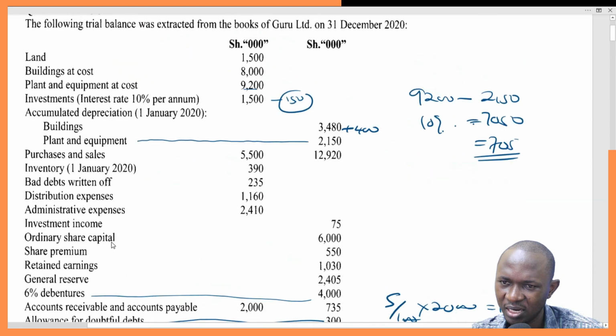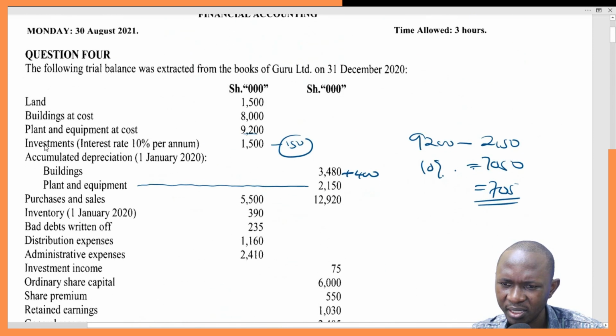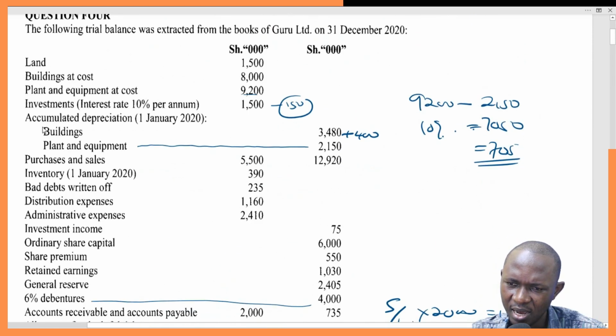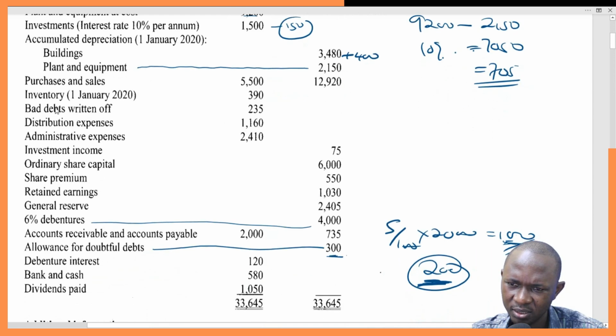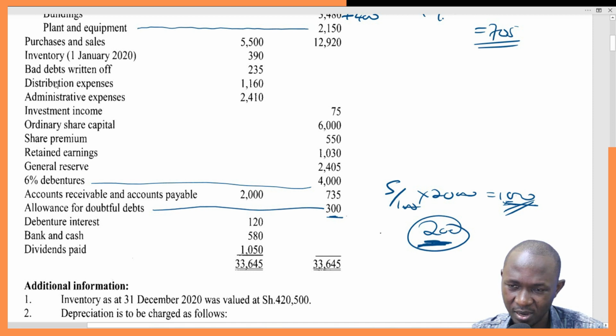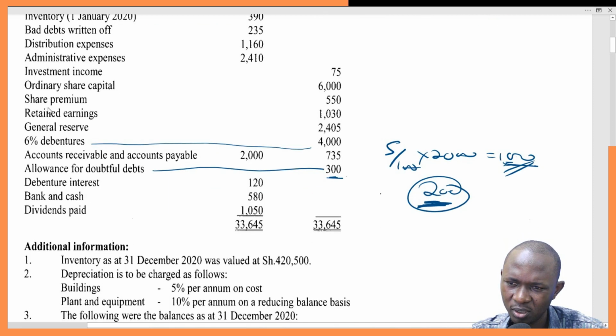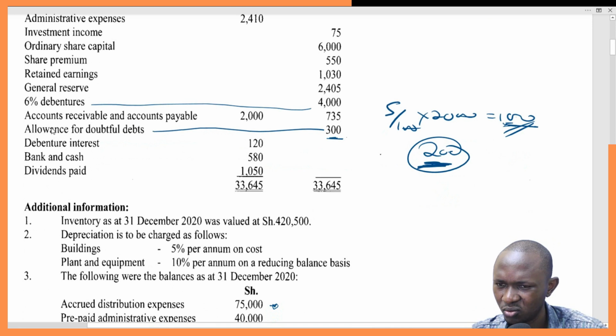And let's check now. Land, buildings, plant, investment, accumulated, those ones all are not. Inventory, bad debts written off, distribution expenses, we have an outstanding here, we'll pick it. Administrative, no. Investment income, no. Ordinary, retained earnings, general. 6% debentures, yes, there was an outstanding.